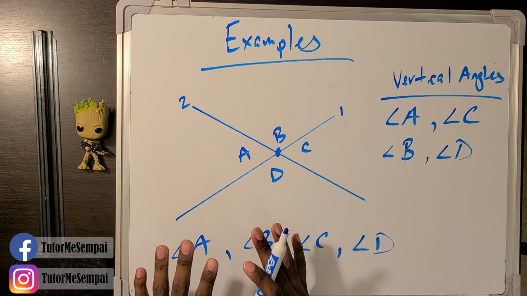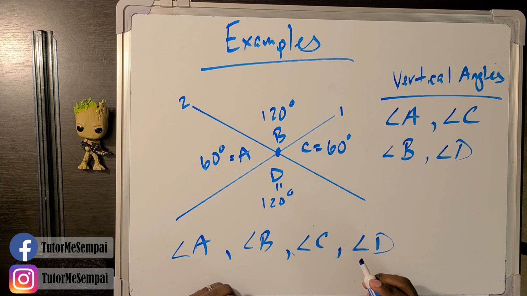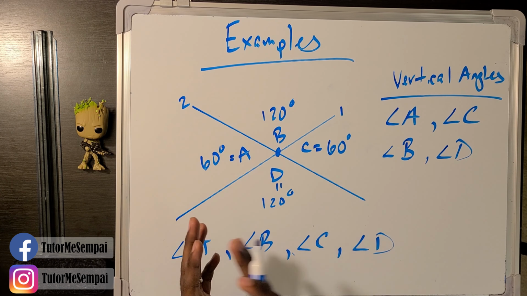And do we know what D is? Yes, because B and D are vertical angles to each other, we know they share the same measure. So D is also going to be 120. So now you've seen all four properties of our vertical angles, and not only were we able to find them, we were also able to find what their actual measures are if we have one angle.